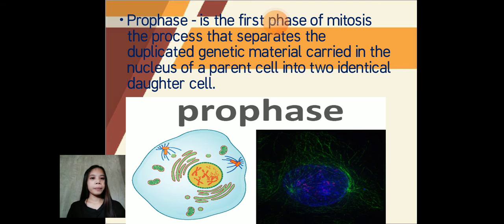And we have prophase. It's the first phase of mitosis, the process that separates the duplicate genetic material carried in the nucleus of a parent cell into two identical daughter cells. During prophase, the complex of DNA and protein contained in the nucleus, known as chromatin, condenses.